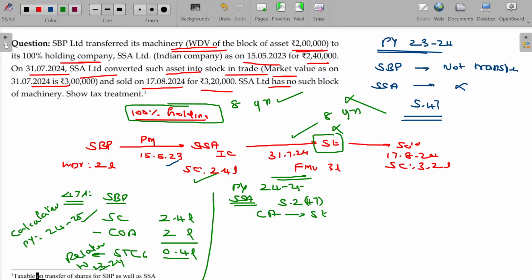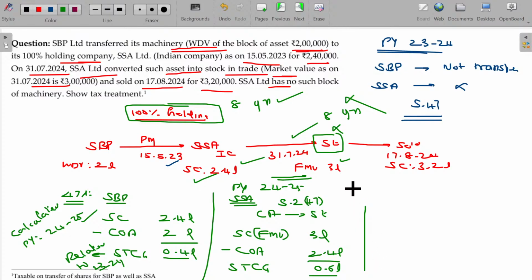Conversion of a capital asset into stock in trade is also considered a transfer and capital gains will be attracted. The sale consideration is the fair market value on the date of conversion, which is 3 lakhs. Cost of acquisition is the acquisition cost you actually paid to the transferor, which is 2.4 lakhs. The difference between these two, 0.6 lakhs, will be your short-term capital gain.